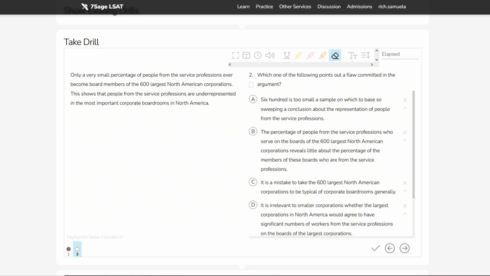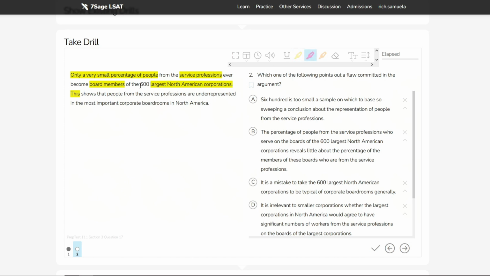All right, let's take a look at this second question here. Only a very small percentage of people from the service professions ever become board members of the 600 largest North American corporations. This shows this phenomenon, the very fact that only a small percentage of people from these professions ever become board members of these corporations. That shows that people from the service professions are underrepresented in the most important corporate boardrooms in North America.